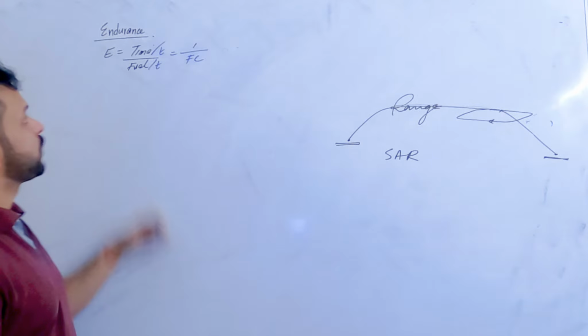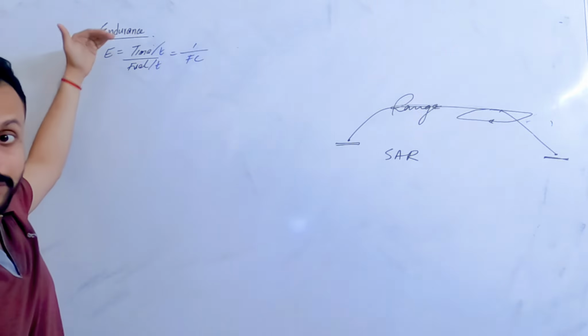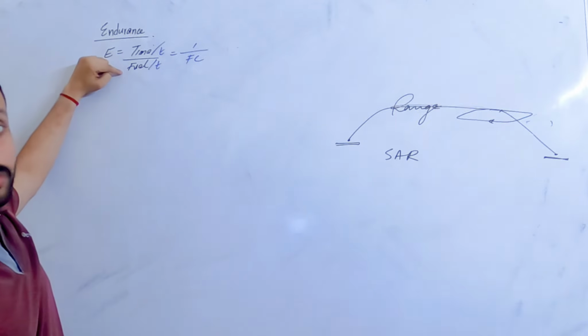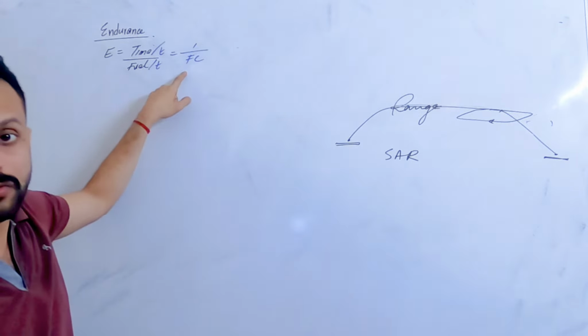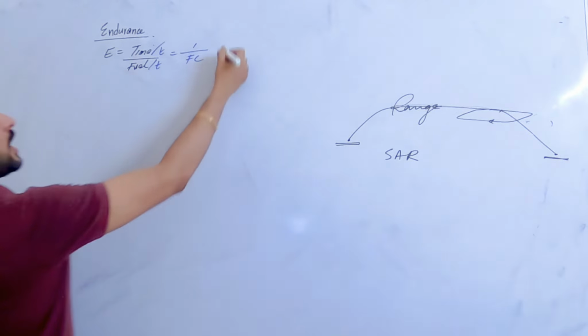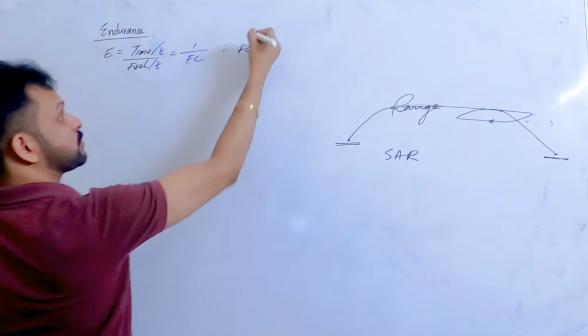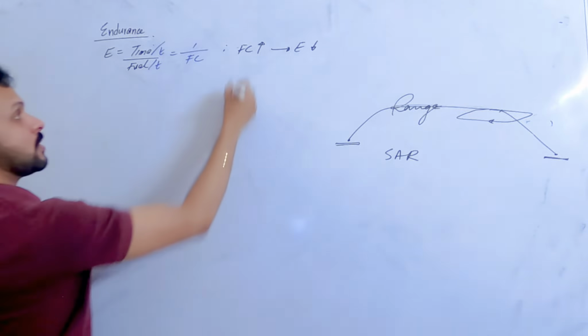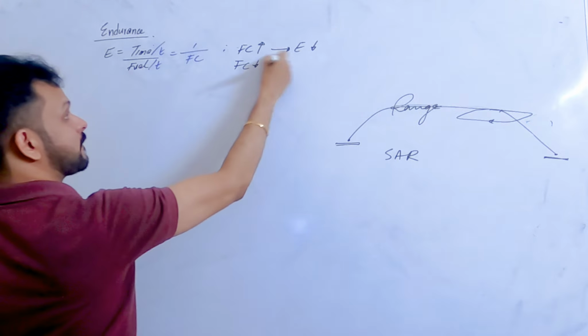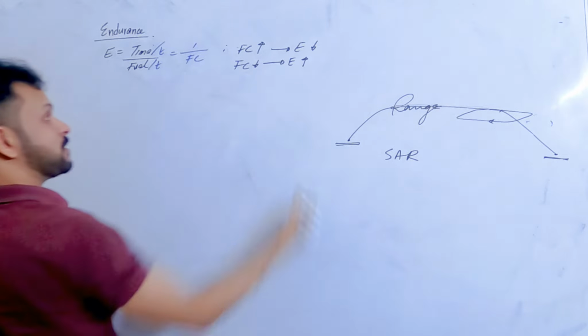So endurance, we're talking about endurance now, done with the range. Endurance is time by fuel. And if I divide numerator and denominator by time, I will get 1 by fuel consumption. So what can I see from here? I can see that if my fuel consumption is more, what happens to my endurance? It will be less. And if fuel consumption is less, my endurance is going to be more.